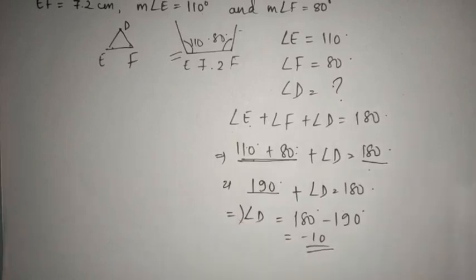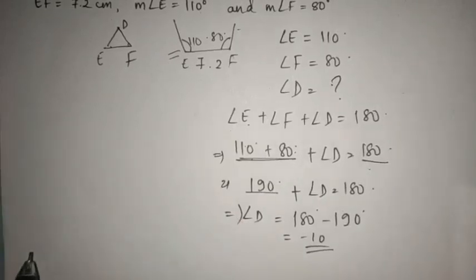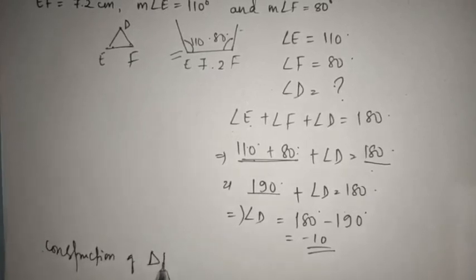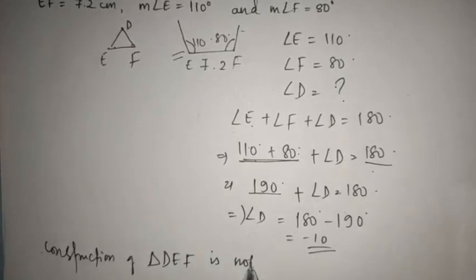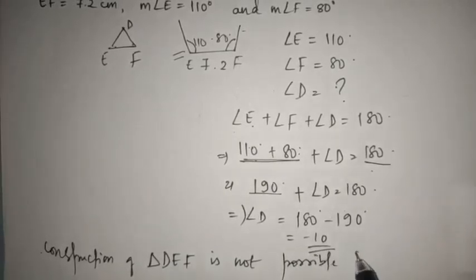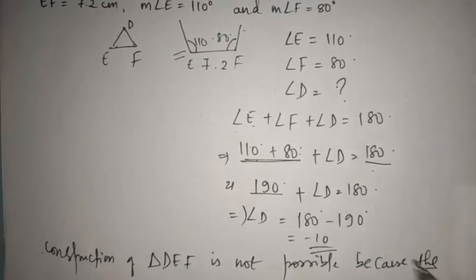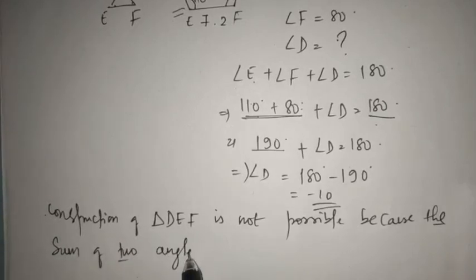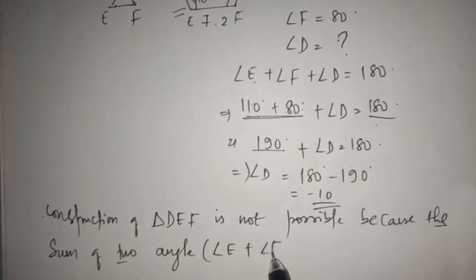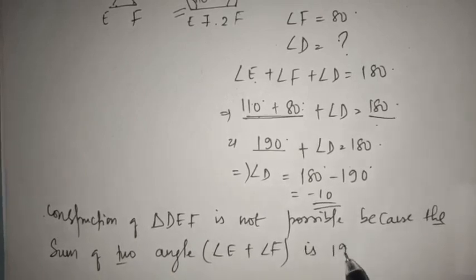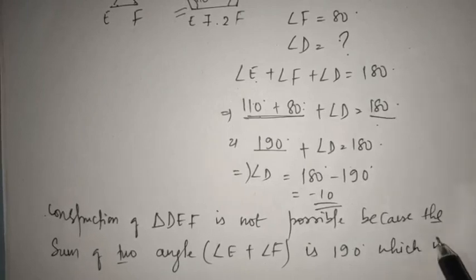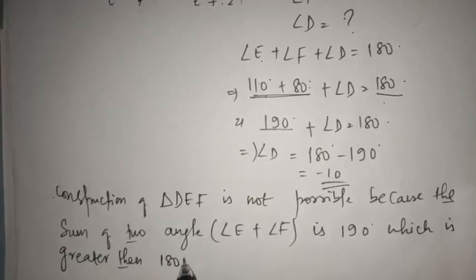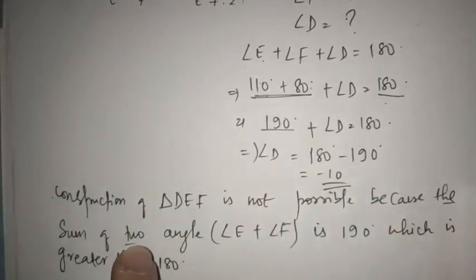So even with this, we can say that the construction of triangle DEF is not possible. Why not possible? Because the sum of two angles, in bracket you can write angle E plus angle F, is 190 degree, which is greater than 180 degree. So that's why we can say that it is not possible.